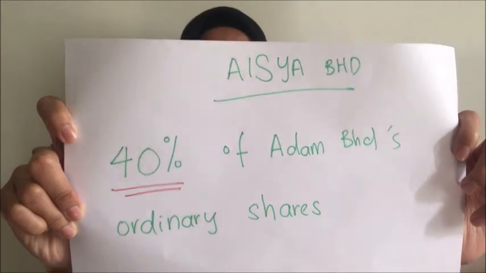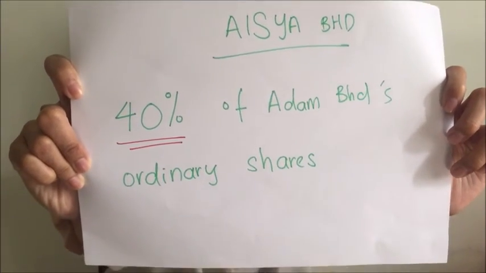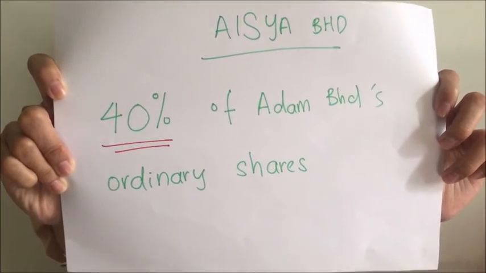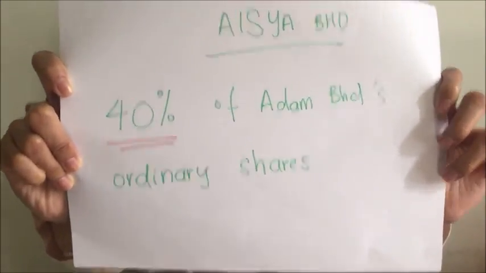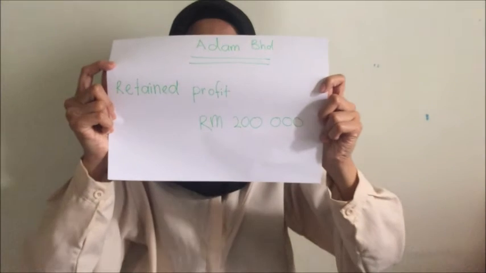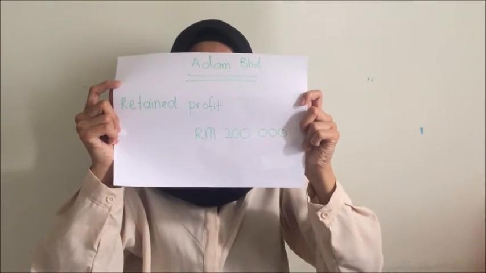That's all from me. In October 2017, Aisyah Berhad acquired 40% of Adam Berhad ordinary shares for 2,750,000, and the retained profit of Adam Berhad on that date was 200,000.